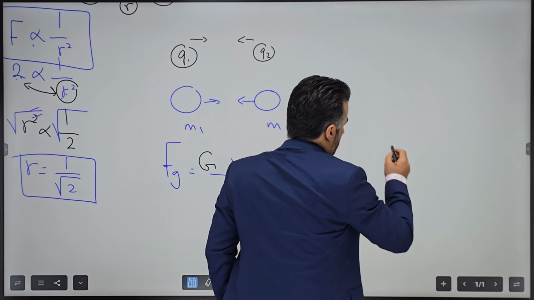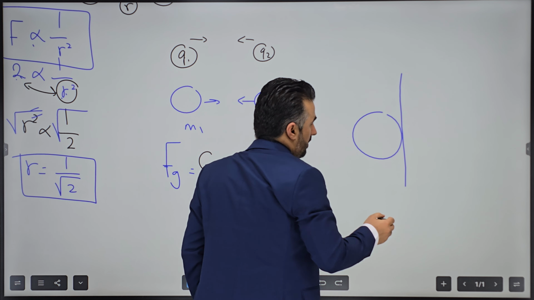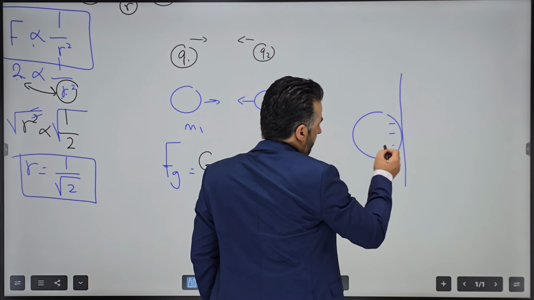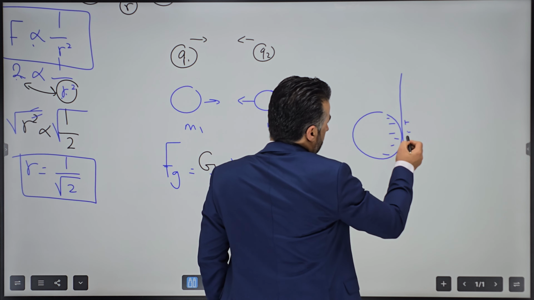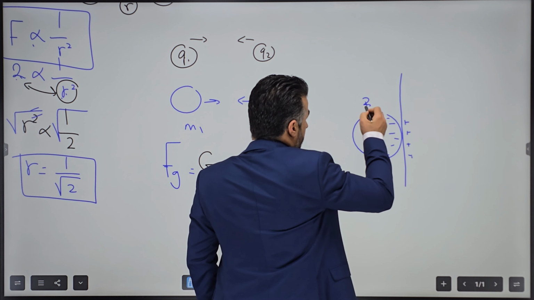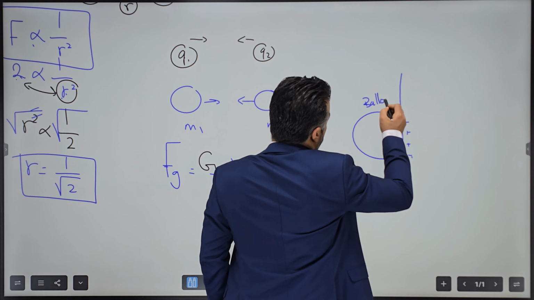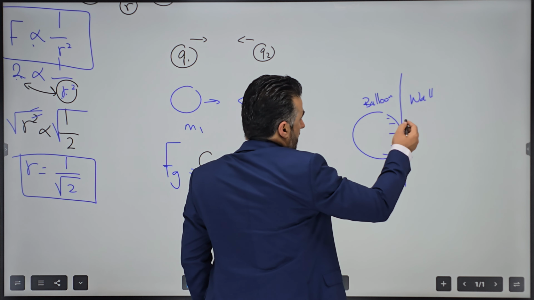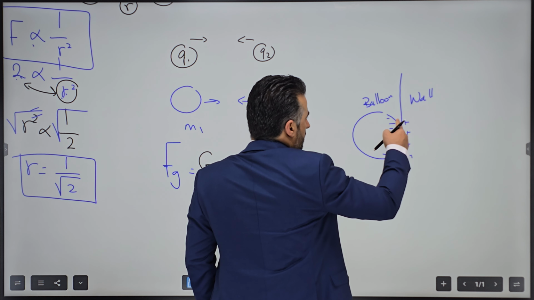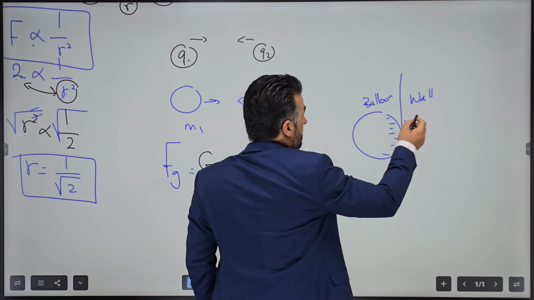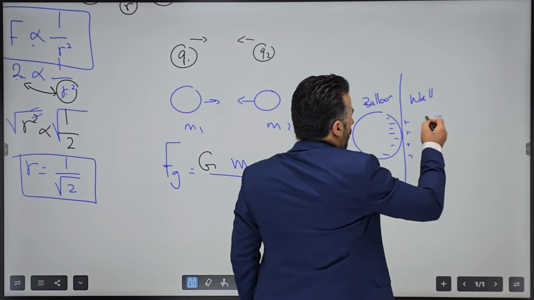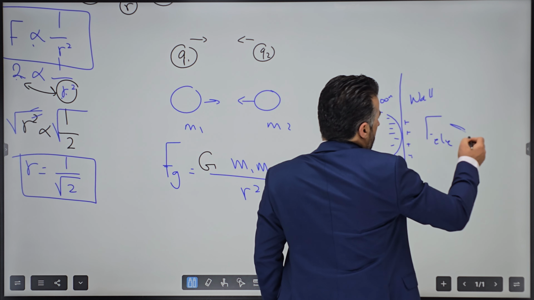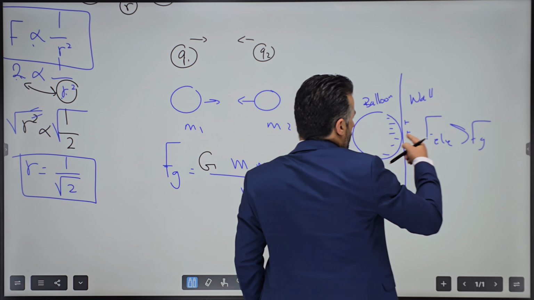This question is also worth explaining a little. Once the balloon is charged, it can stick to a wall. So this is a balloon here, and this is a wall. The reason it sticks is that clearly there is an electrical force between the two. This electrical force is way stronger than gravitational force. This is the reason why it can stick.